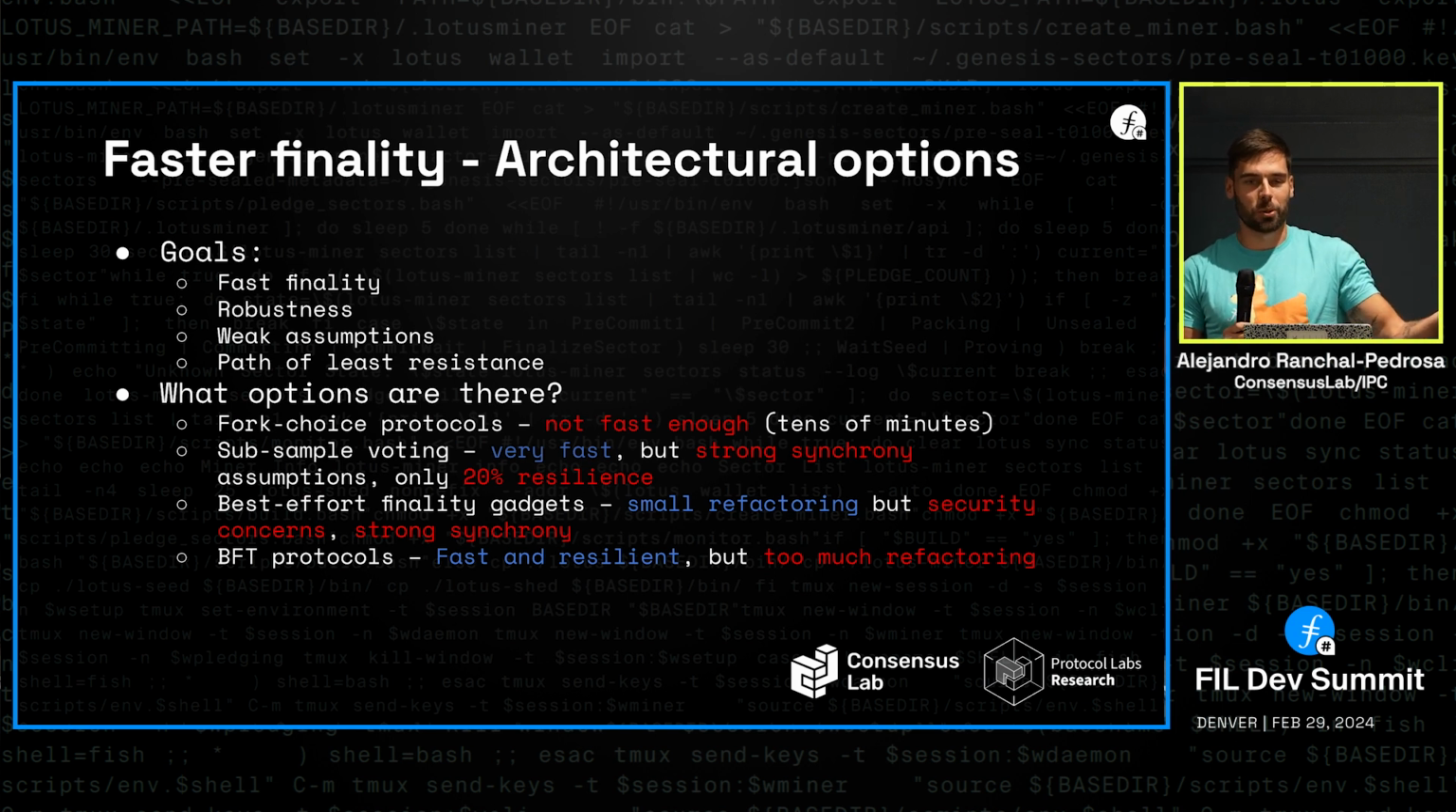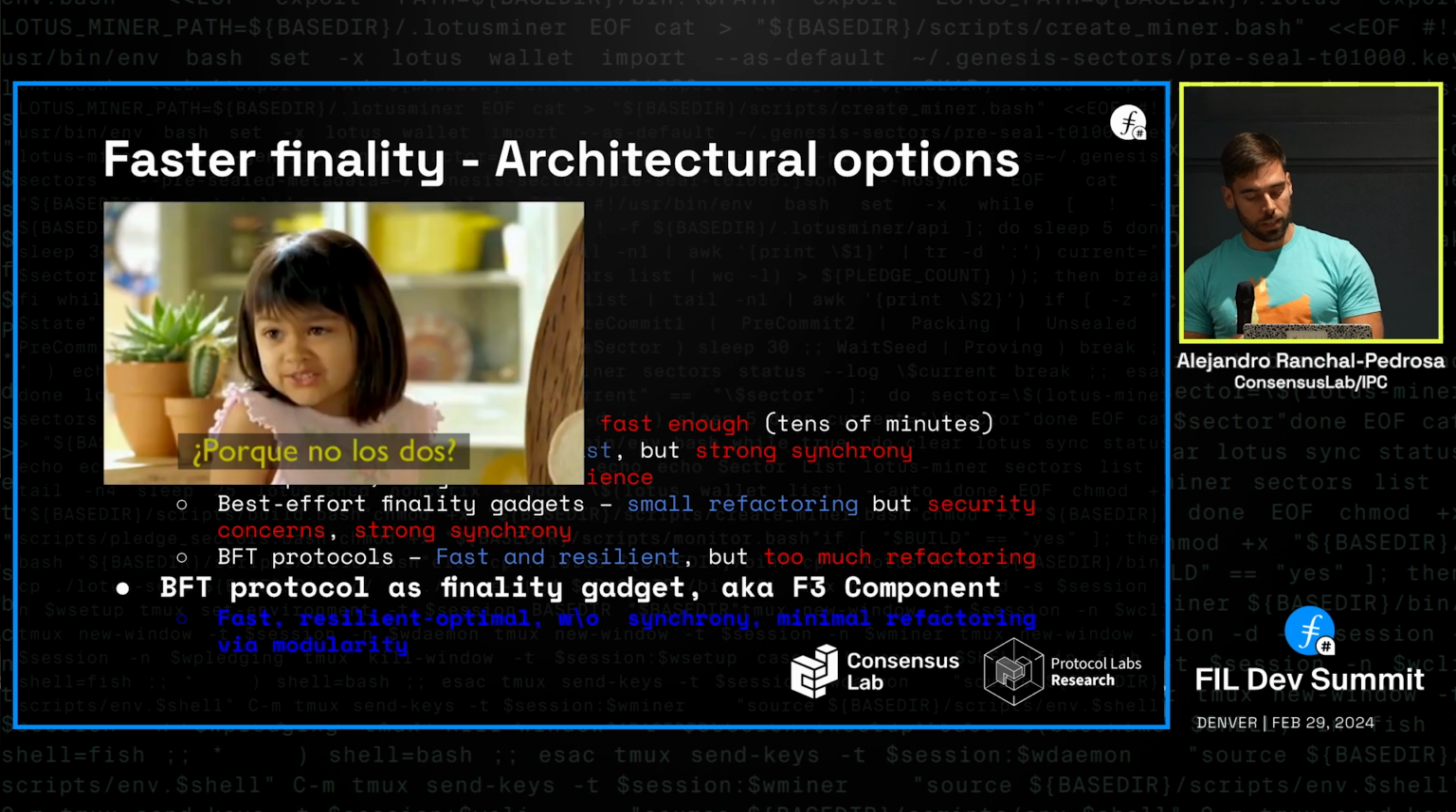Changing a longer chain type of protocol into a BFT protocol. So then looking at the last two, you get the advantage of a small refactoring from the finality gadget, but then the speed and resilience of BFT protocols. So why don't we combine them? That's exactly what F3 is.